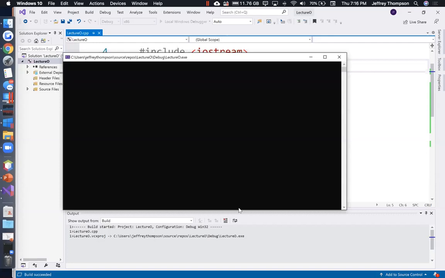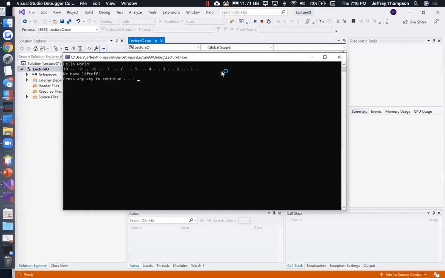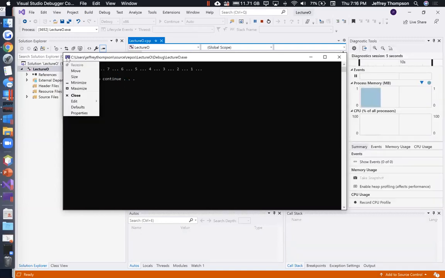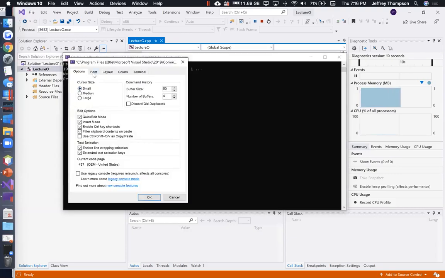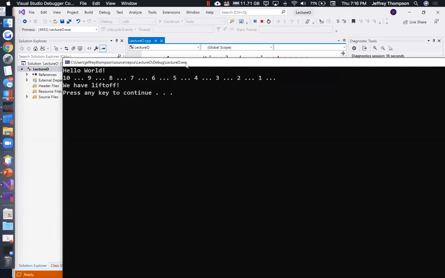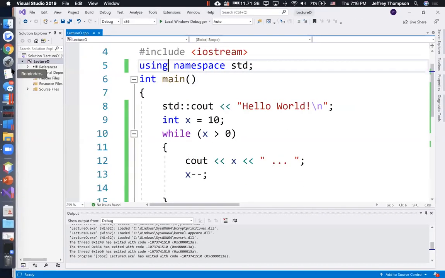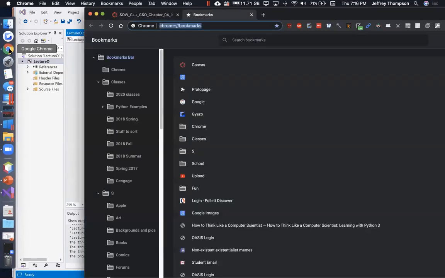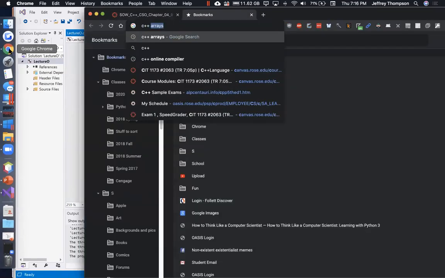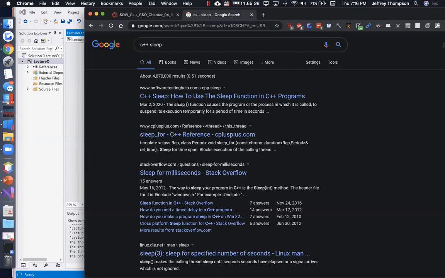So there it goes, right? 10987654321, we have liftoff. See if we can make that text a little bit larger. Okay. I'm just curious how we can make that pause. C++, sleep, a sleep function. That's what I want, is a sleep function.